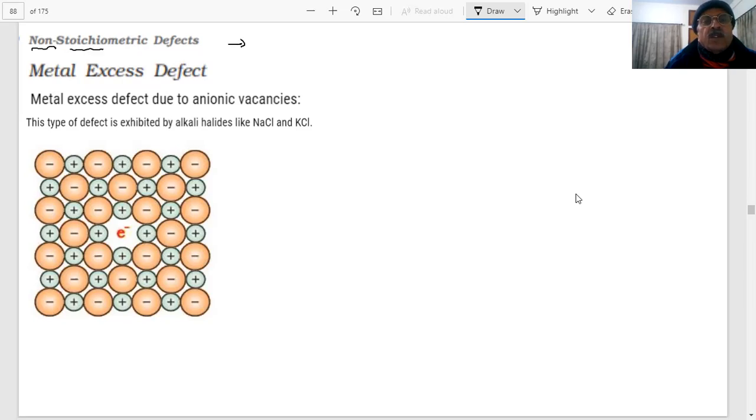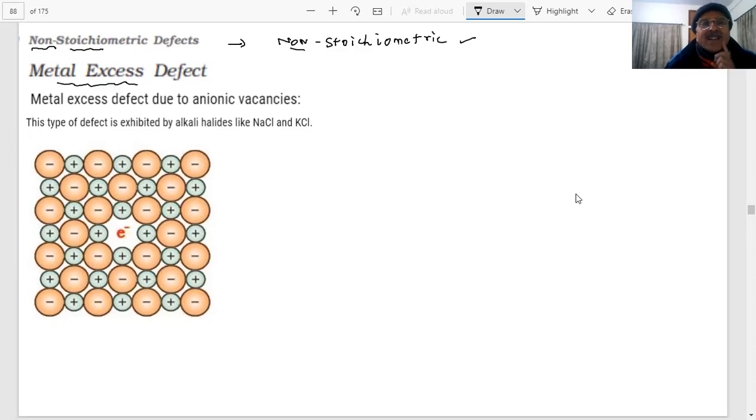What are non-stoichiometric defects, students? They disturb the stoichiometry of the ion of the solid. That means there will be something excess or something deficient, students. Okay? So there can be a metal excess defect. The first one we are discussing is the metal excess defect.